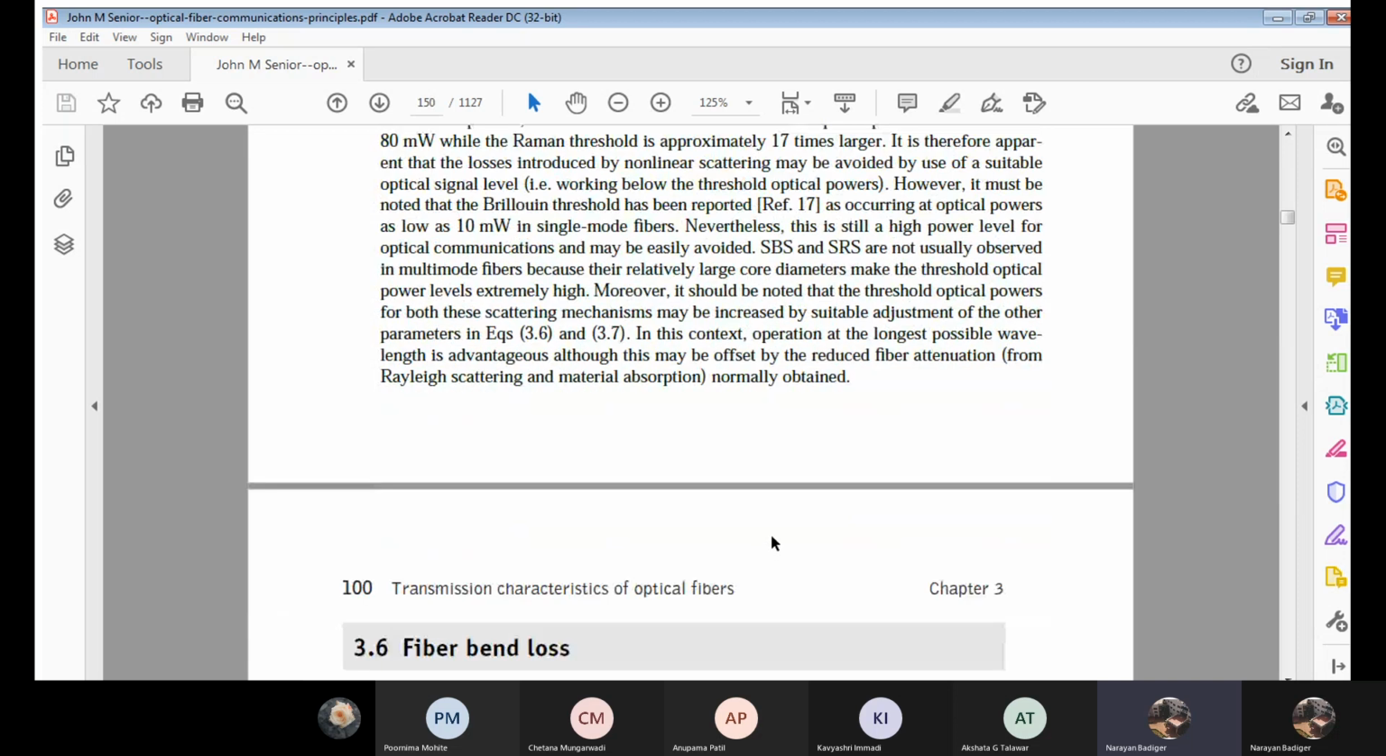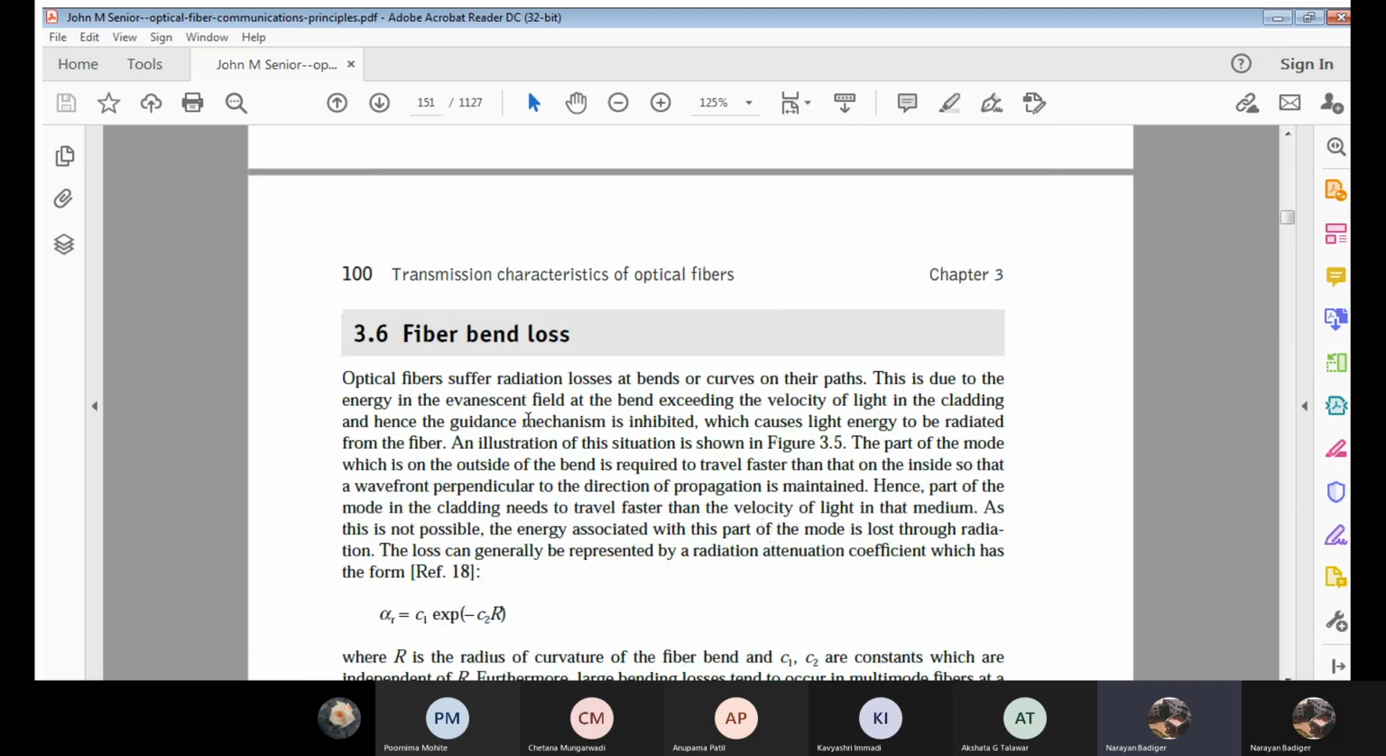Next we'll move on to the fiber bend loss. Now with respect to OFC, as this should be flexible in nature, it means we should have the bending capacity for an OFC cable. Even if I bend it, I should not have any losses. But practically, this is not possible. It means some amount of losses occur due to bends or curves on their paths.